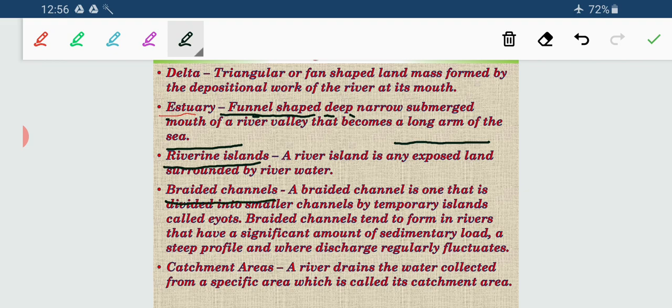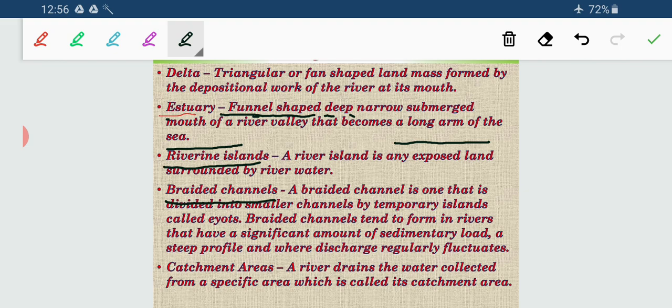A single deposition of sediment is termed a riverine island or silt island, but when a whole stretch of the river has many riverine islands, that entire stream is termed a braided channel.